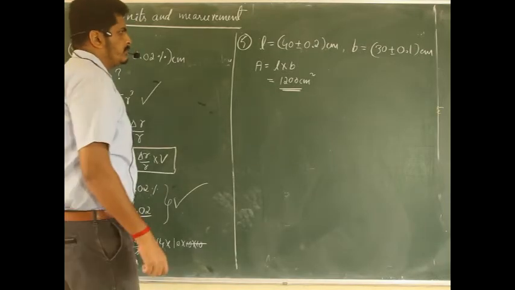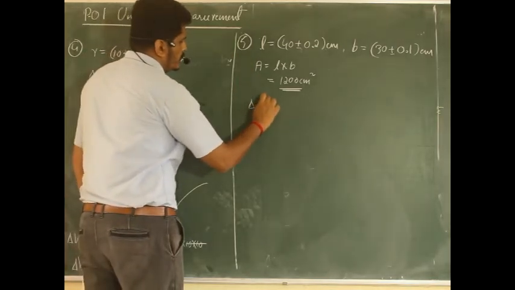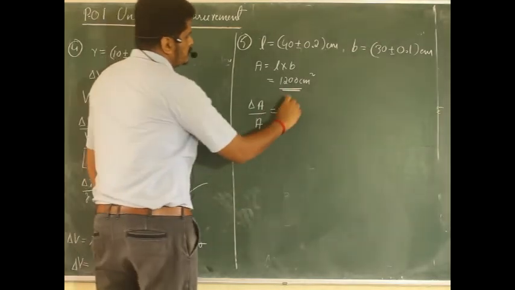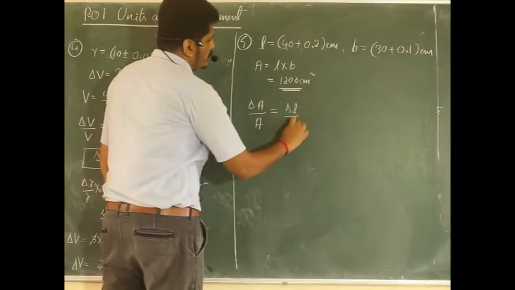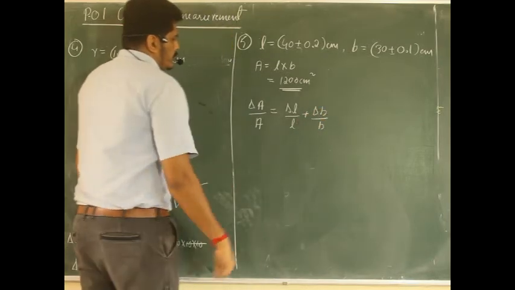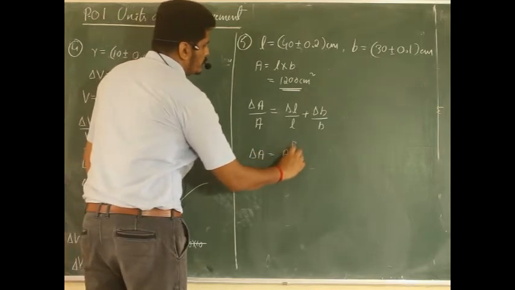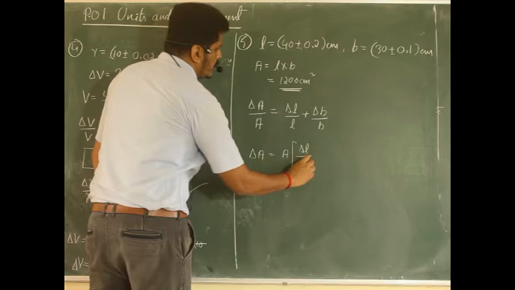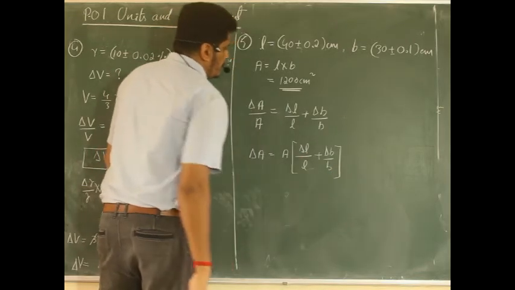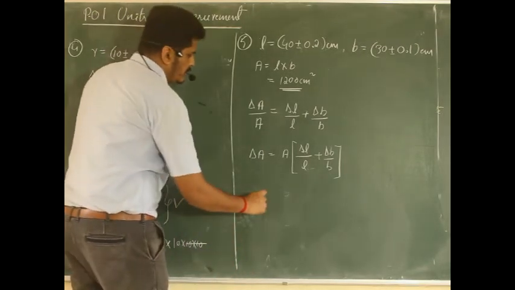For that, let us go for the standard equation for finding the relative error, that is delta A by A is equal to the relative error in measurement of length plus relative error of breadth. Next, we require only delta A here. So it is A into (delta L by L plus delta B by B). Almost similar to the previous numericals, a slight change is there.